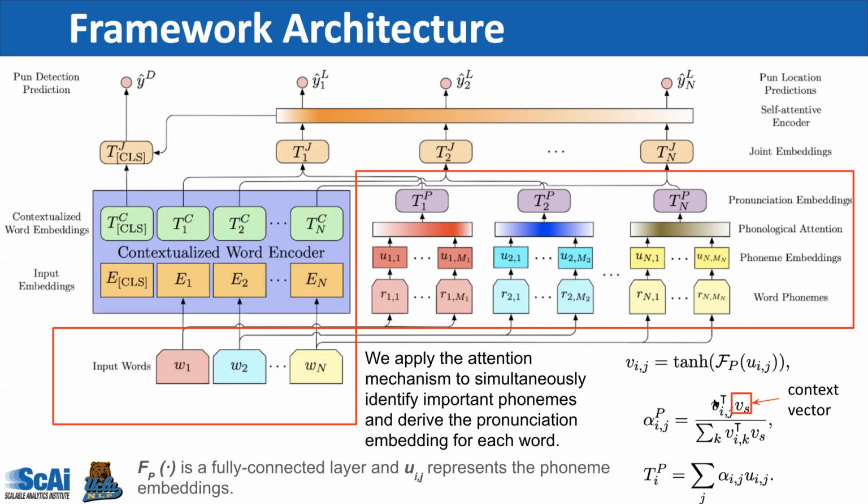And in the equations, we can see that we first feed the phoneme embeddings into a fully connected layer and pass them through an activation function. Then we learn a context vector Vs and compute the attention scores alpha via a normalization. Finally, we achieve a pronunciation embedding for each word via a weighted summation of all the phoneme embeddings.